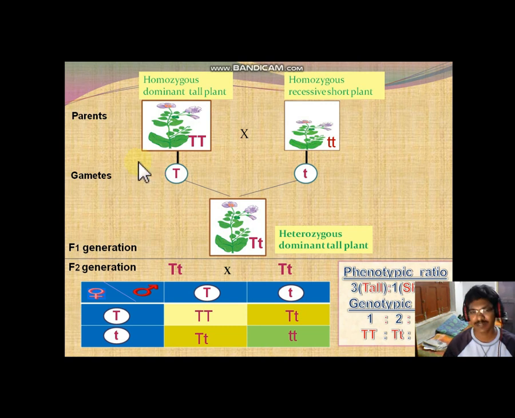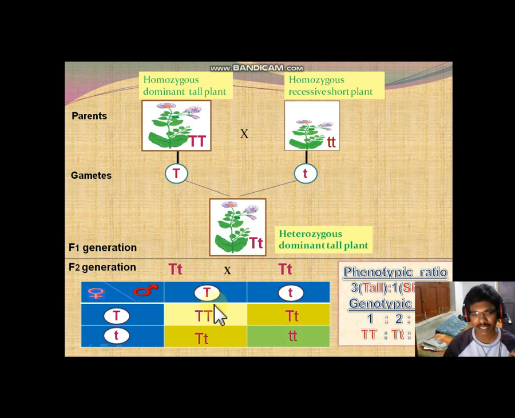Here the tallness is the dominant character which is expressed in the F1 generation, but the alleles are not the same. Next, interbreeding. The two heterozygous plants of the F1 generation are crossed, and then we obtain the F2 generation.